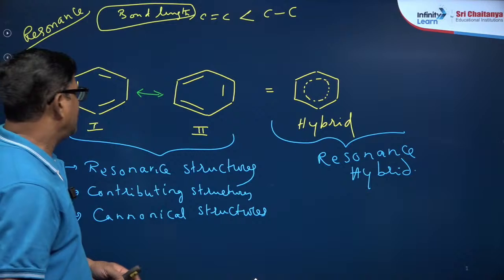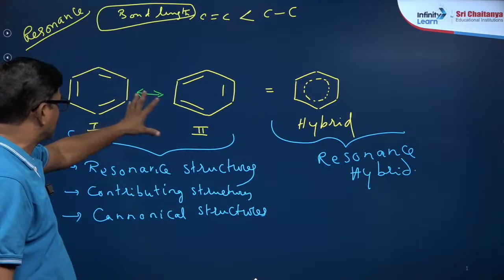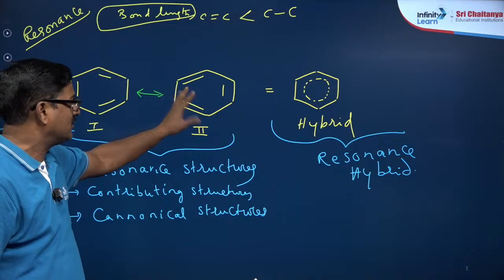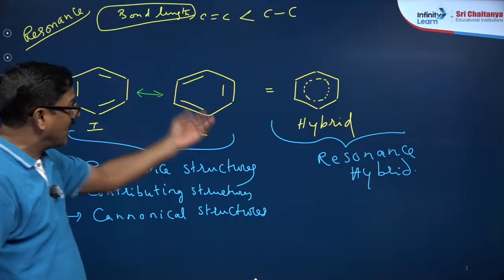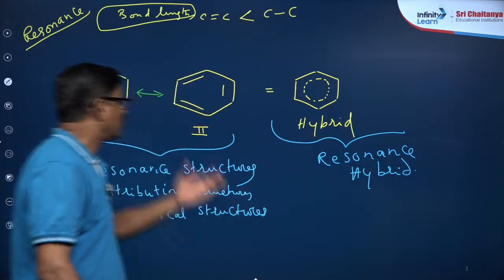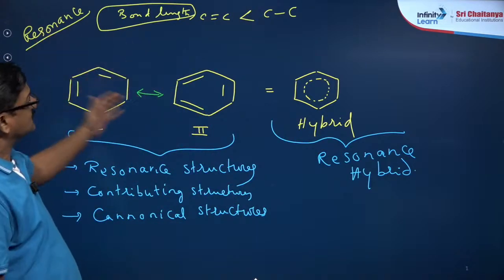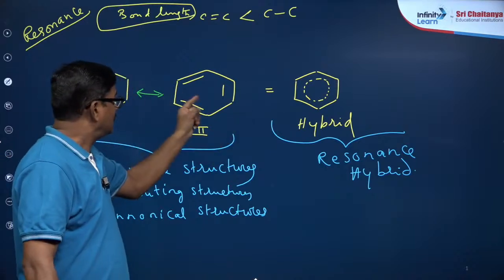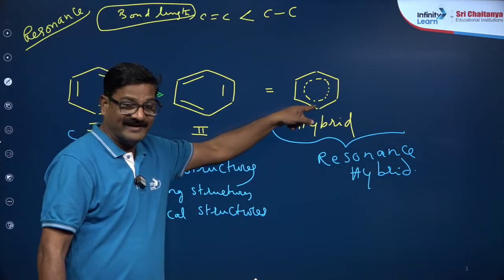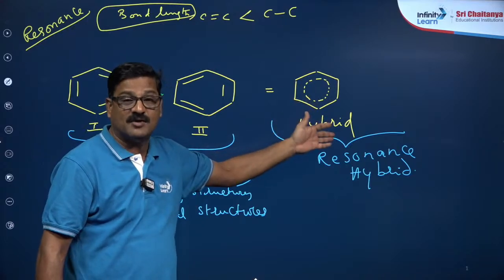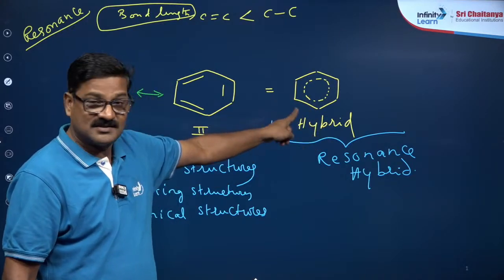None of these structures can actually explain the overall properties of the molecule. Rather, the molecule actually exists as the hybrid structure of all proposed structures. In this hybrid, it will have this property and that property too. So this is called resonance hybrid. The actual molecule exists as a hybrid.